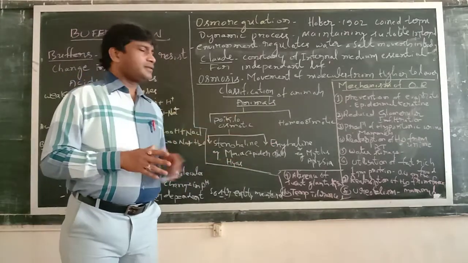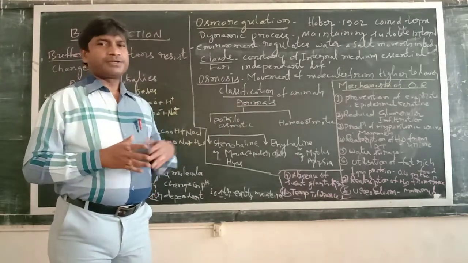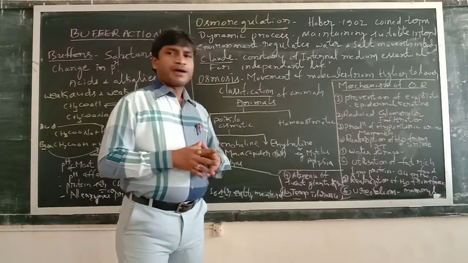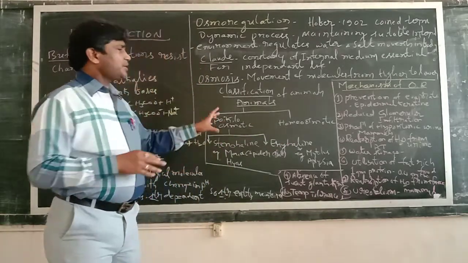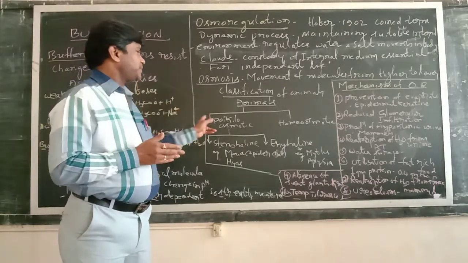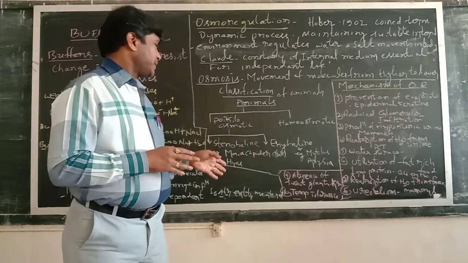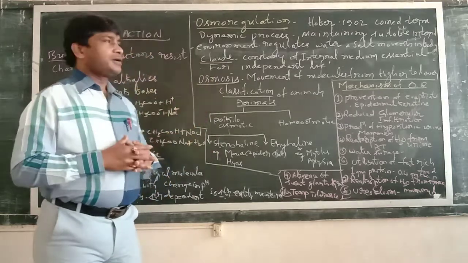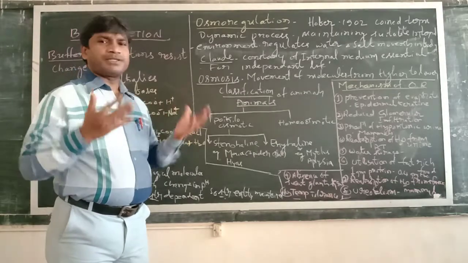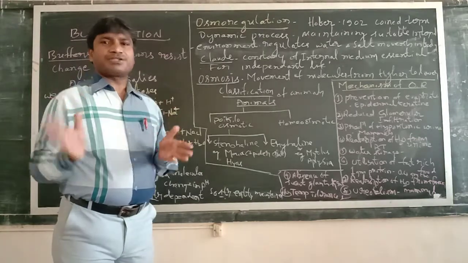Euryhaline animals are able to tolerate wide changes in the salt concentration. Such animals are called euryhaline animals. Examples are Mytilus as well as Aplysia. So based on adapting to the salt concentration, animals have been classified into poikilosmotic animals as well as homeosmotic animals. This is osmoregulation: the maintenance of a constant internal environment by the movement of water and salts from the body fluids to the external environment.